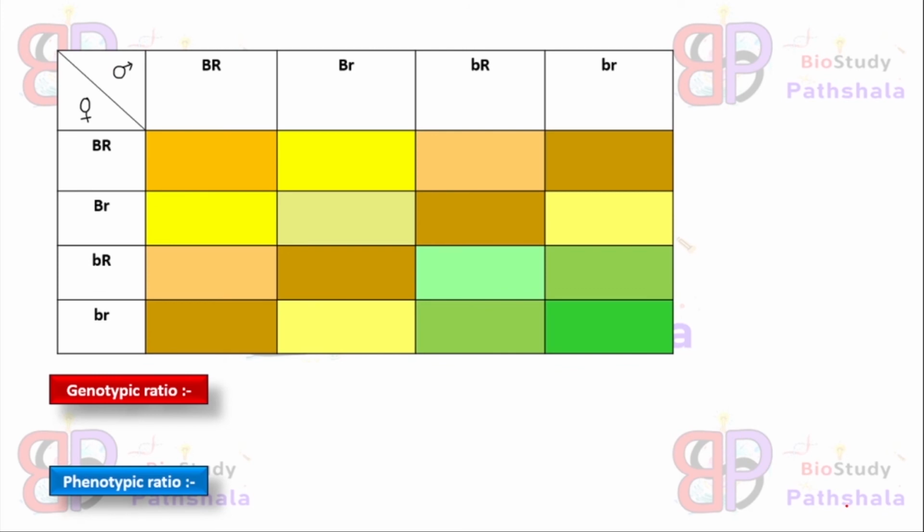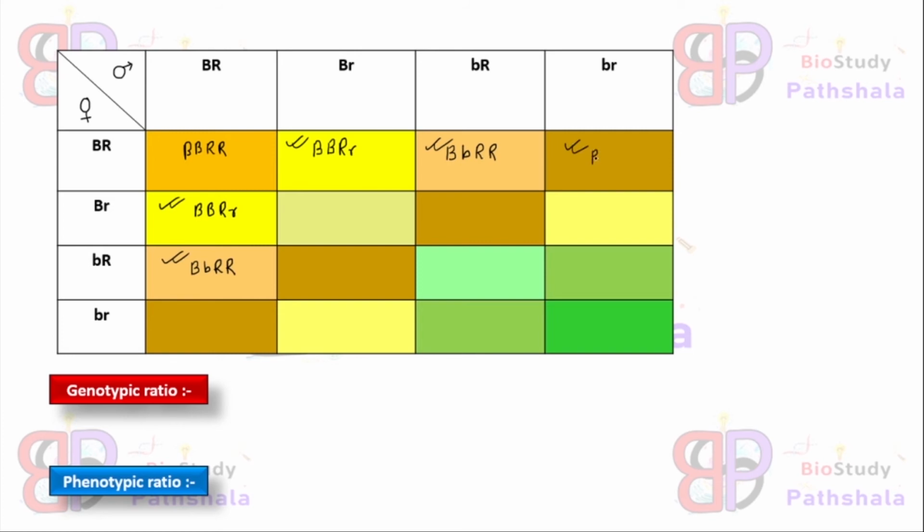Now we will solve the checkerboard as well as the genotypic ratio and phenotypic ratio. First box will show all capital alleles, right? Next one will show capital alleles of B gene but heterozygous condition of R gene. This box will be same as this box, that means capital B, capital R, small r. This box will show heterozygous condition of B gene and homozygous condition of R gene, and this box is similar to this box, that means capital B, capital R.